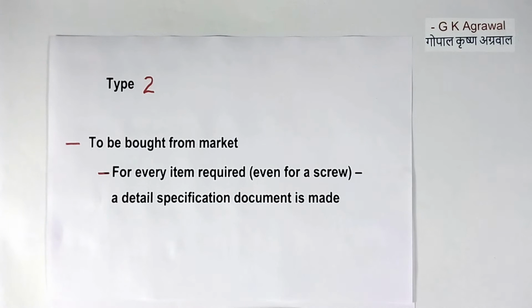Now, the second type of components in the component list are those which are bought from the market. Then for every item required, even for a screw, a detailed specification document is made. If there are 100 items, there will be 100 documents, and they will be in detail. Even for a screw, for example: what is the length of the screw, what is the diameter of the screw, which material is used.